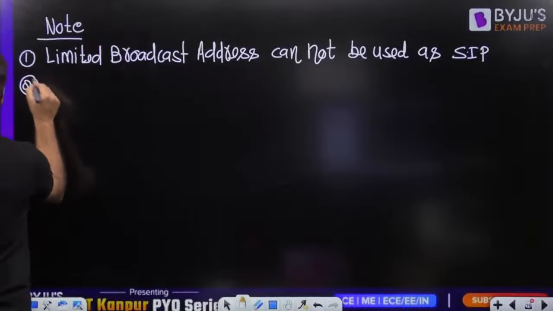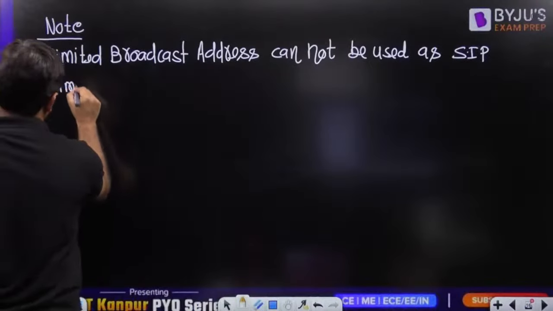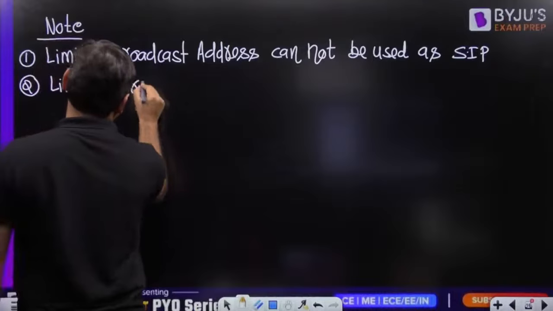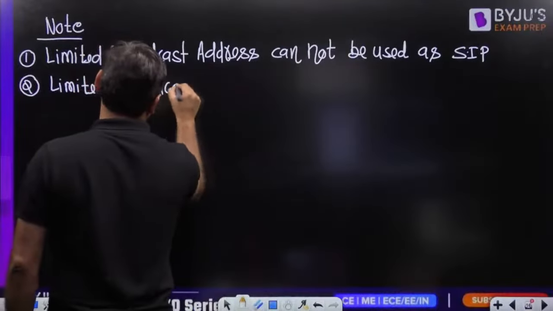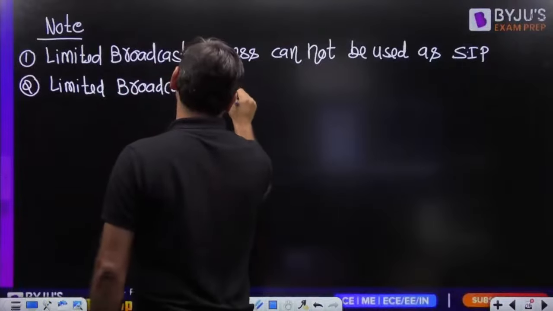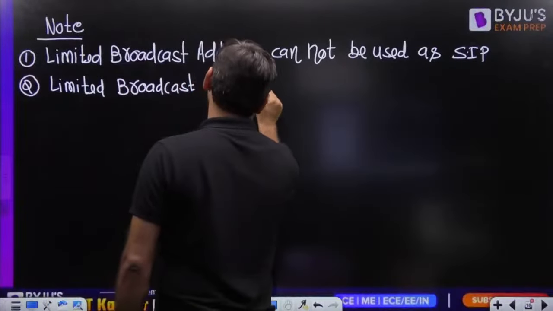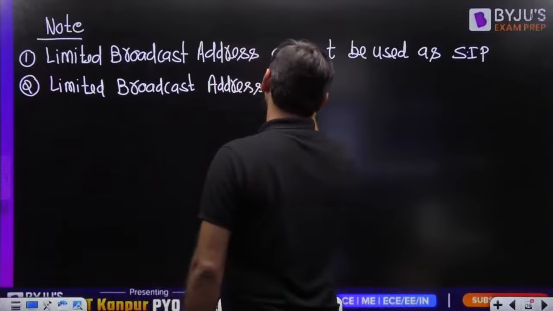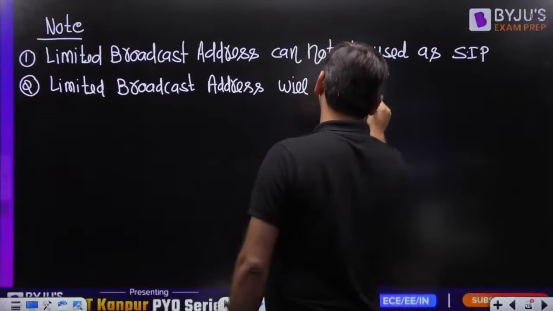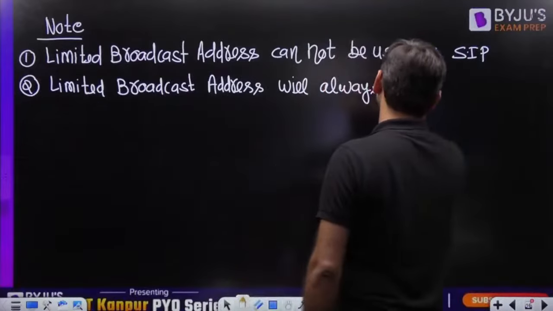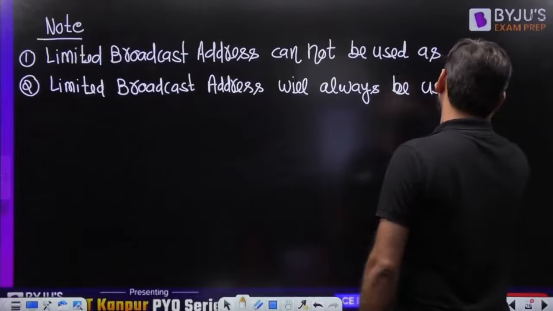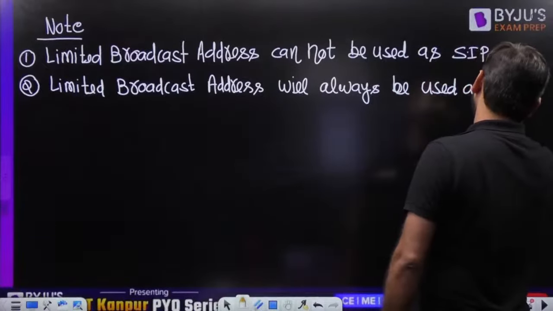Point number 2: limited broadcast address will always be used as destination IP.